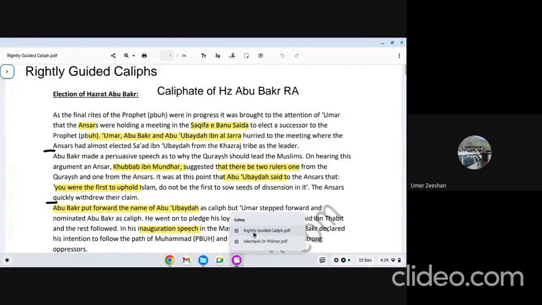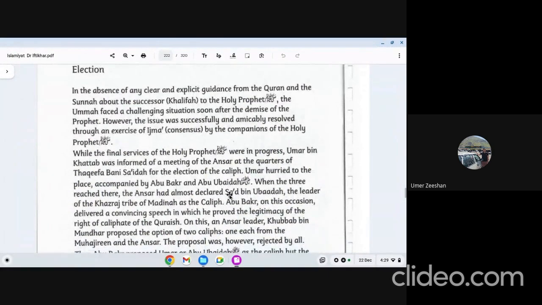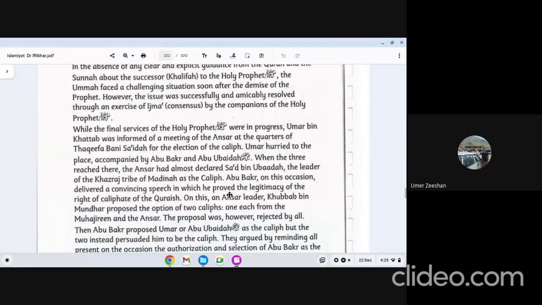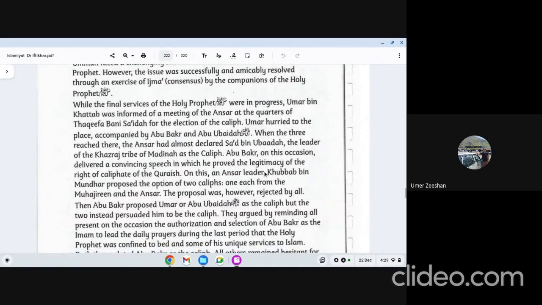If you read it from other books, you will find out this way. Can you see that? This is Dr. Iftikhar's book's wording and development here. You can see the same names. Here, Saad ibn Ubadah is written correctly, okay? And I will share both documents like I did today.